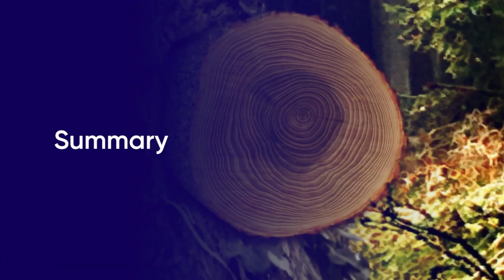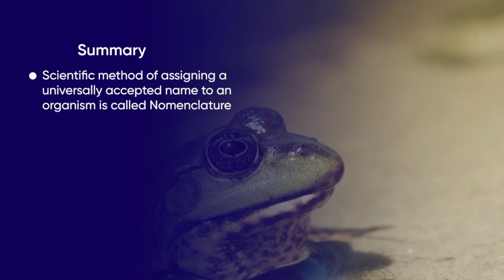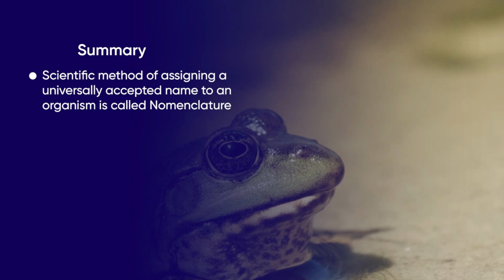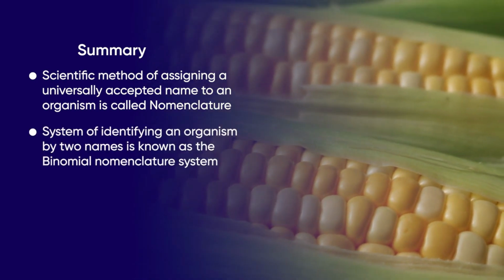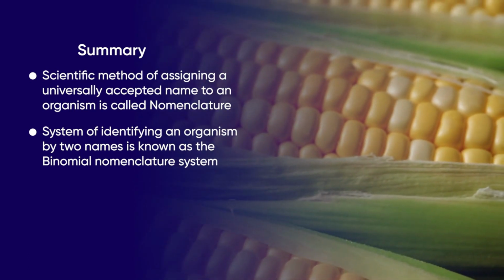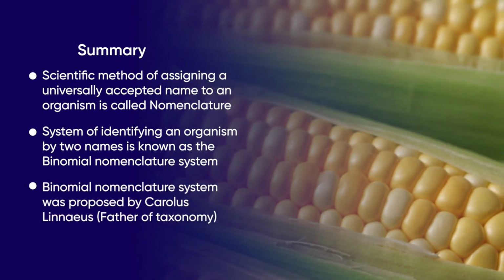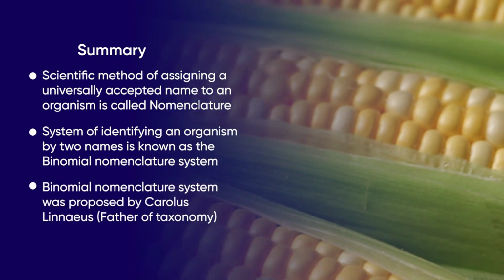Let's summarize. The scientific method of assigning a universally accepted name to an organism is called nomenclature. The system of identifying an organism by two names is known as the binomial nomenclature system. It was proposed by Carolus Linnaeus, who is considered the father of taxonomy.